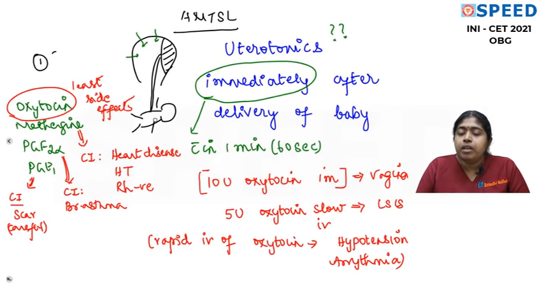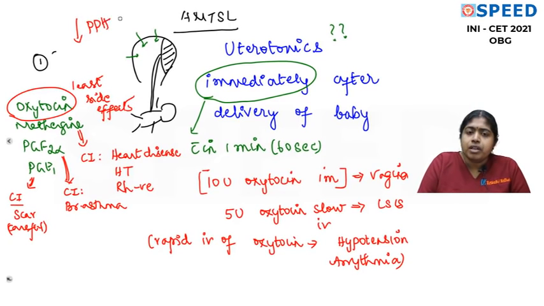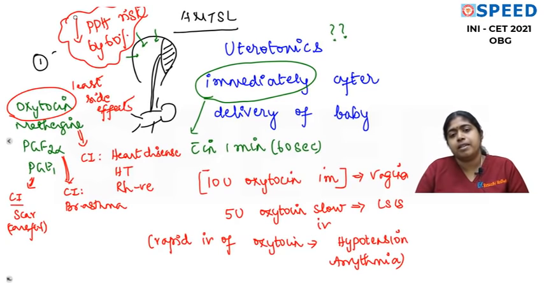So within 1 minute of delivery of the baby, you are supposed to give oxytocin. Now this will help in initiating uterine contractions. I hope all of you are able to understand this. This uterotonic step alone decreases the risk of PPH by 60%. Is that okay? So first step, I hope all of you are able to clearly understand.